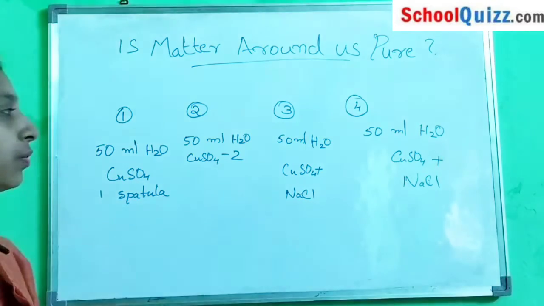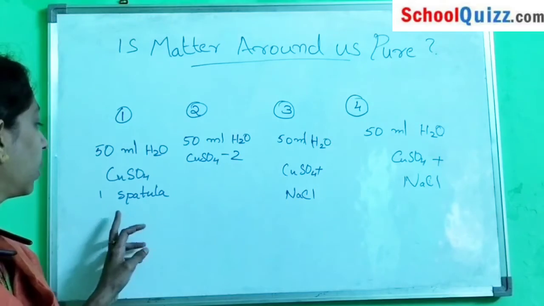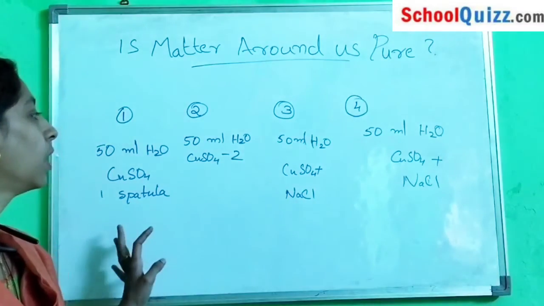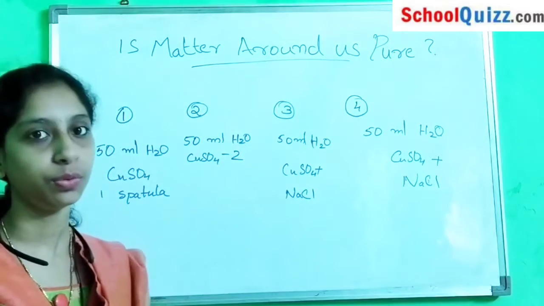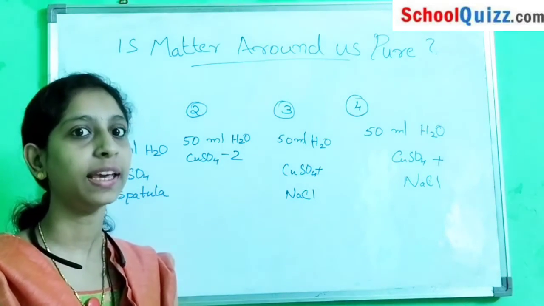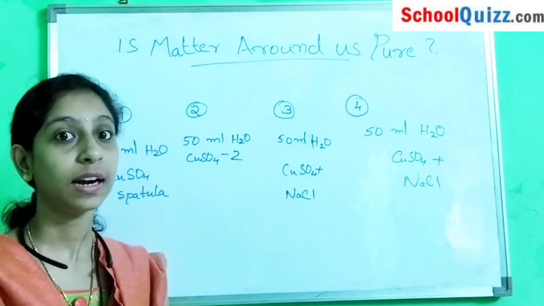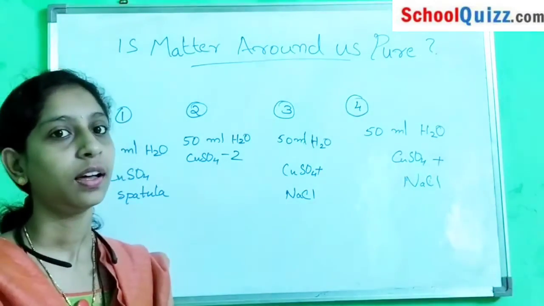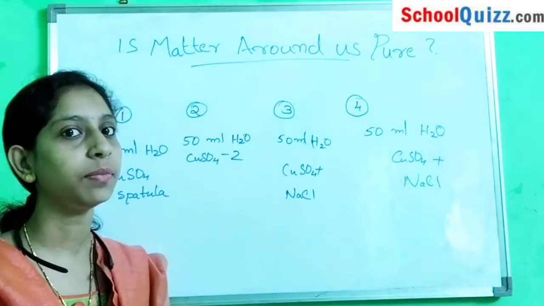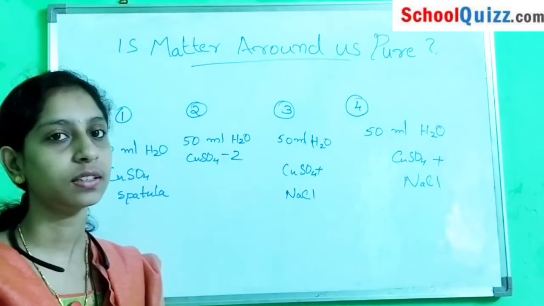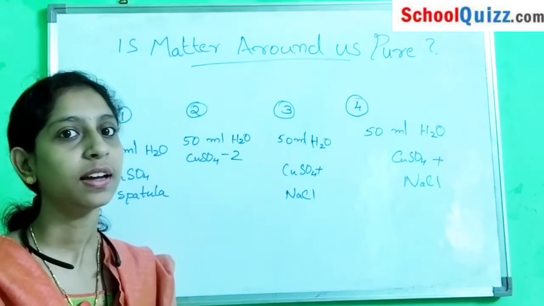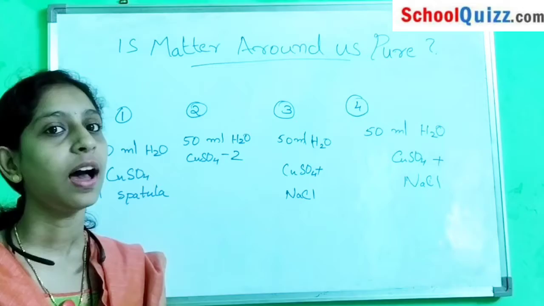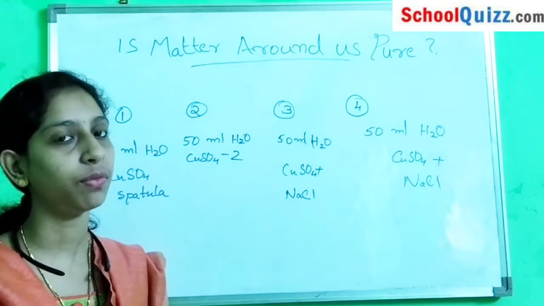In the 4 cases, we take first the 2 beakers. We add copper sulfate into beakers 1 and 2, and we get colored solutions. The particles of copper sulfate completely dissolve in the water and form a colored solution. So the copper sulfate particles are uniformly arranged in beakers 1 and 2.